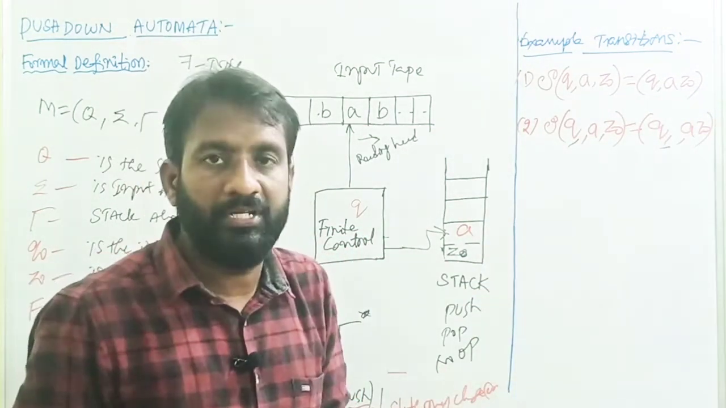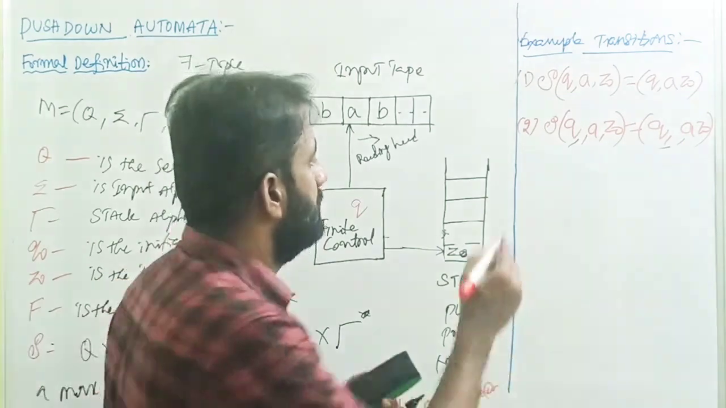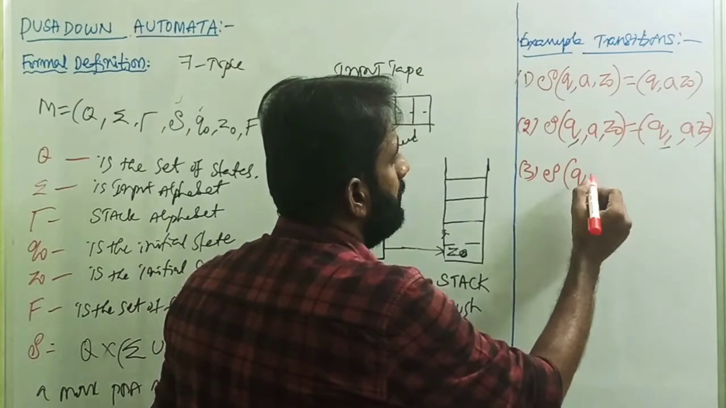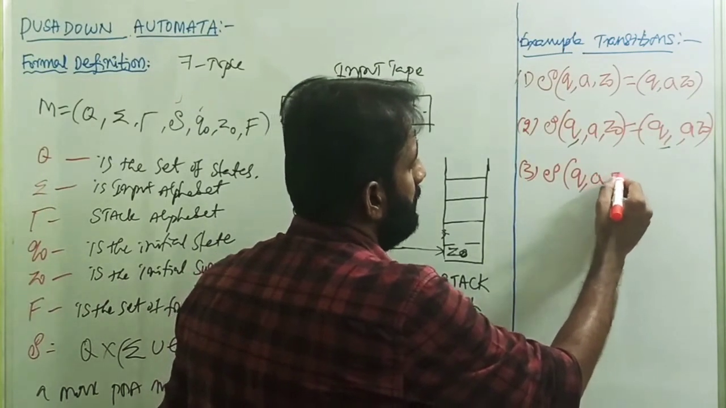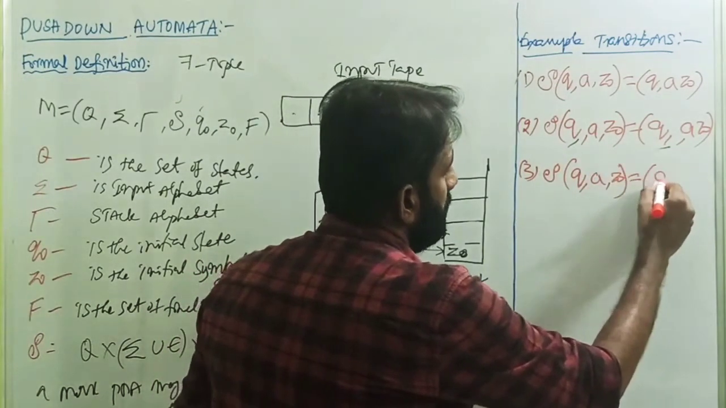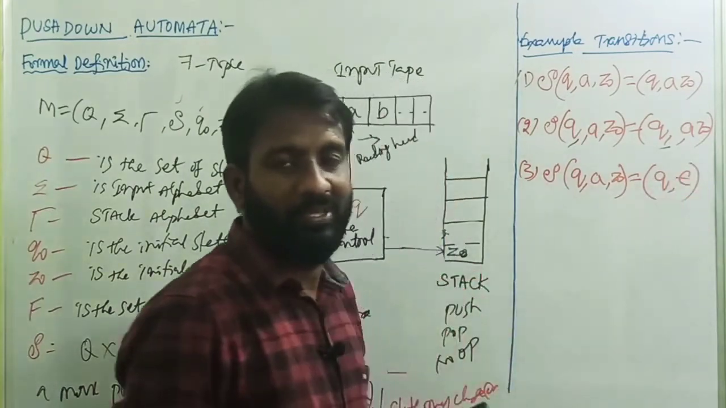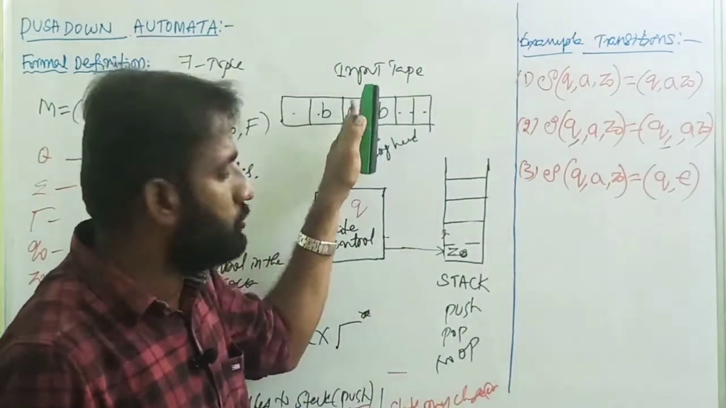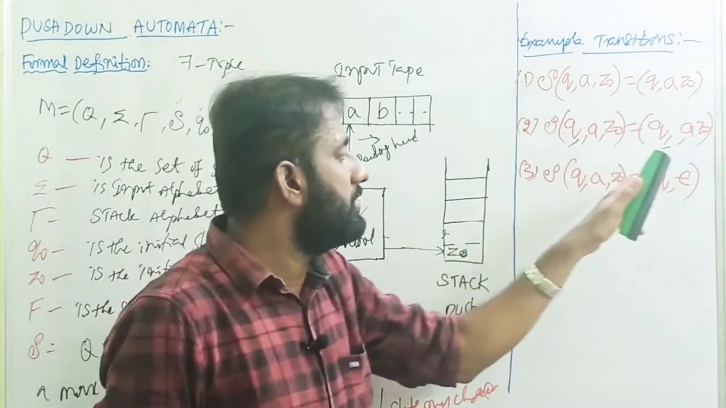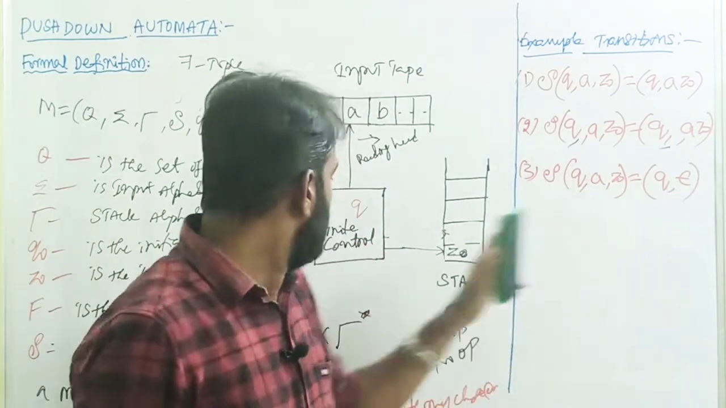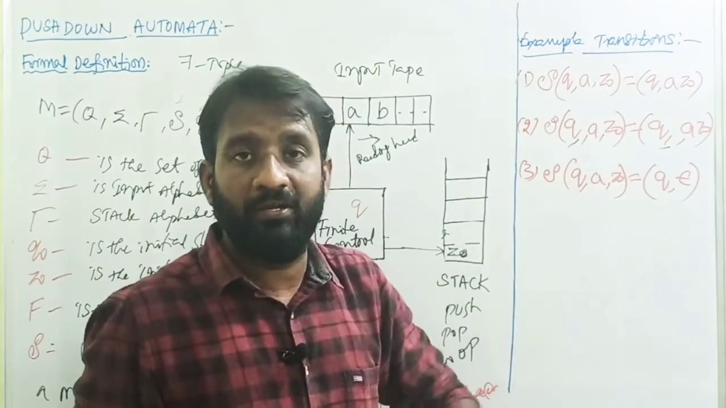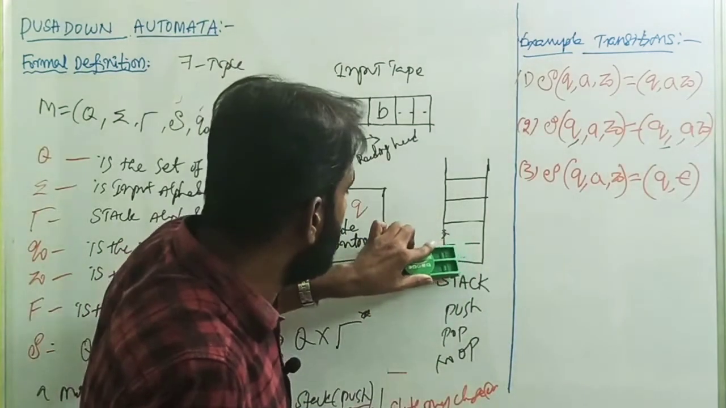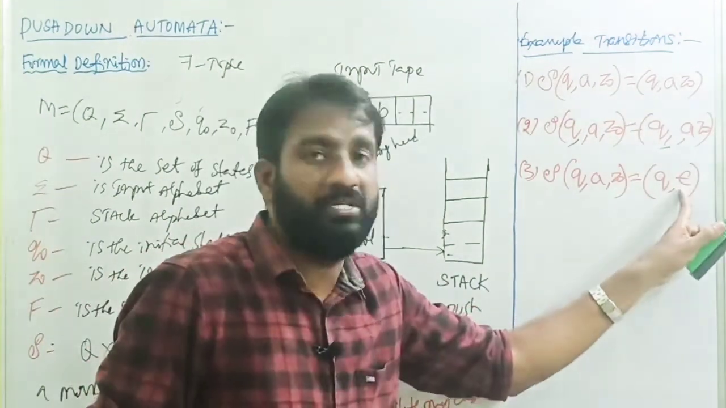Then let me write one more example transition. The third example transition is: transition of (q, a, z0) equals (q, epsilon). What is the meaning of this? The present state is q, reading input symbol a, the top of the stack is z0. We are going to remain in the same state q, by popping an element from the stack. What is the top element in the stack? z0. So after removing z0, what element is there? No element, meaning that it is epsilon. That is how we represent it.